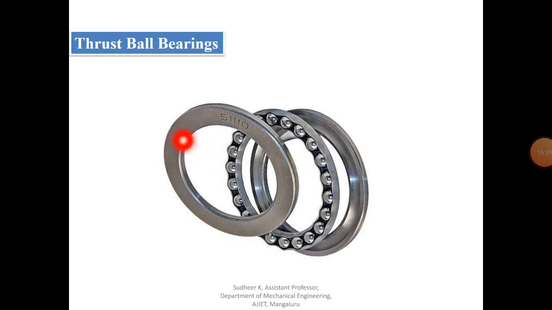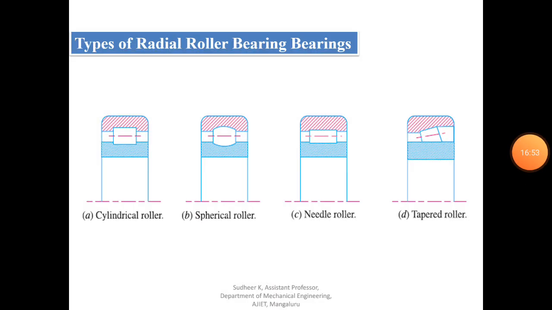This is based on one more type of load, that is axial load or thrust load. So that can be used to support thrust load. This is called a thrust ball bearing. Now coming to the types of radial roller bearing, there are four important types. One is the cylindrical roller bearing, second is the spherical roller bearing, third is the needle roller bearing, and fourth is the tapered roller bearing.